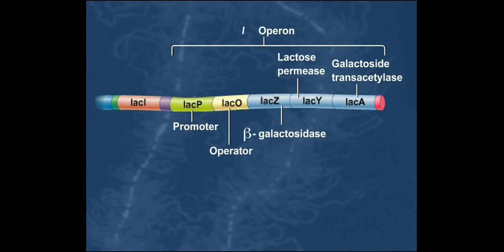Located near but not in tandem with the LAC region is the LAC-I regulatory gene that codes for an mRNA that is translated to produce a protein referred to as the LAC repressor.